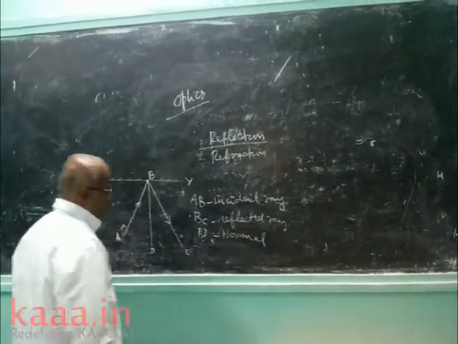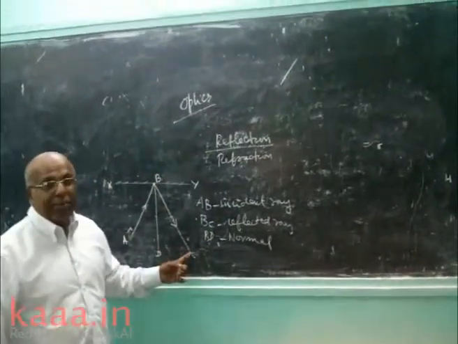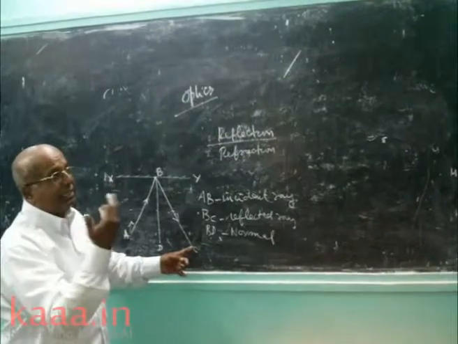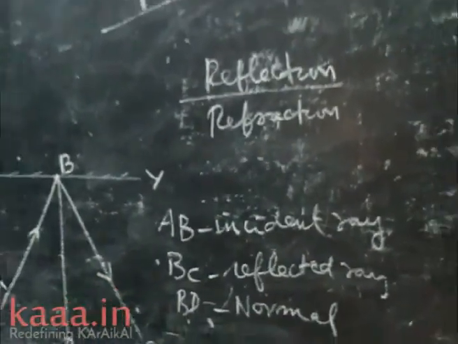Now we can understand very well. A is the object. We are standing in front of the mirror and see the image. The image is in the opposite direction. That is why I told you reflection is called opposite isometry.